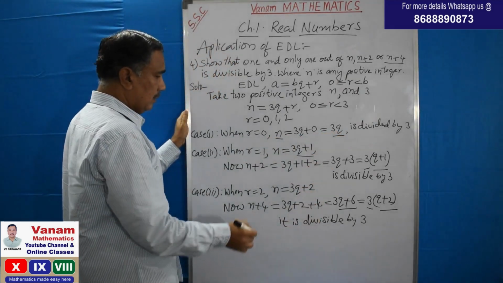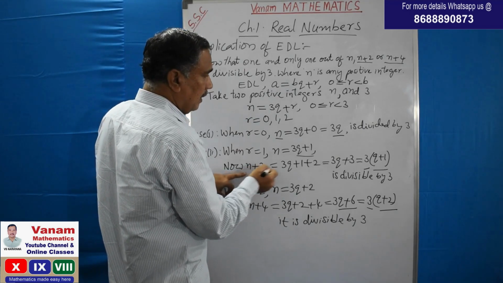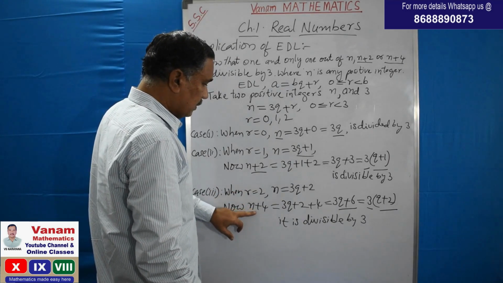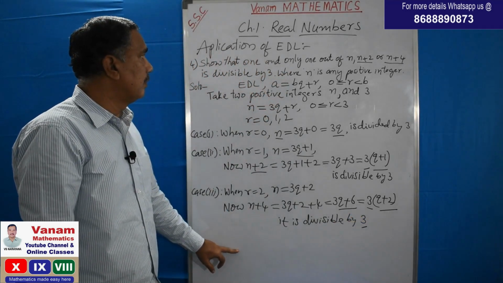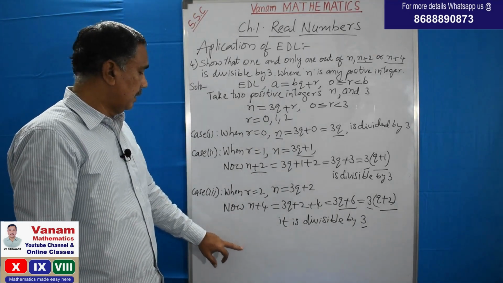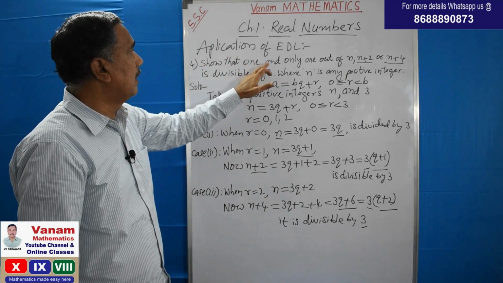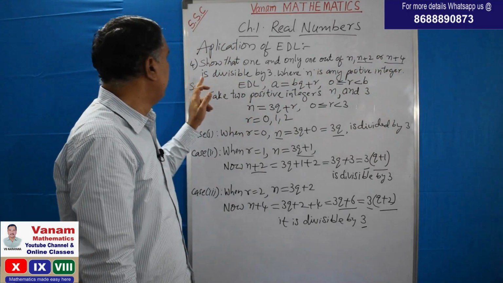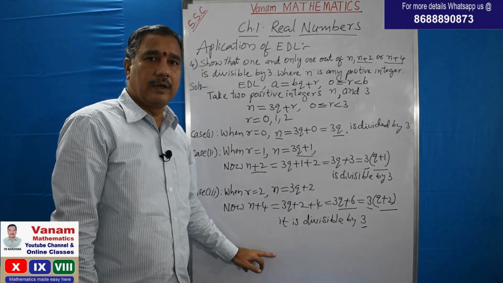That means n is divisible by 3 in case 1, n plus 2 is divisible by 3 in case 2, and n plus 4 is also divisible by 3 in case 3. So you have to write the conclusion. What is the conclusion? Hence, instead of show that, you write: hence 1 and only 1 out of n, n plus 2 or n plus 4 is divisible by 3. So that is the conclusion, you have to write it.